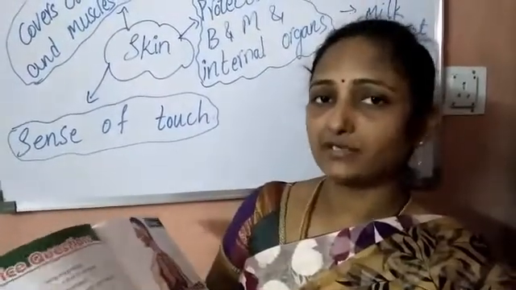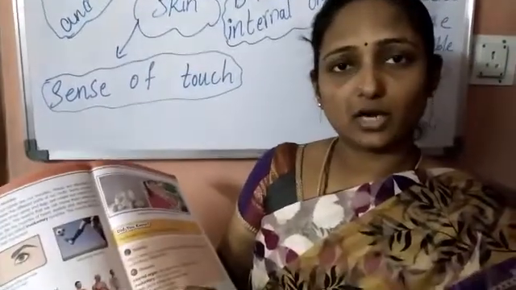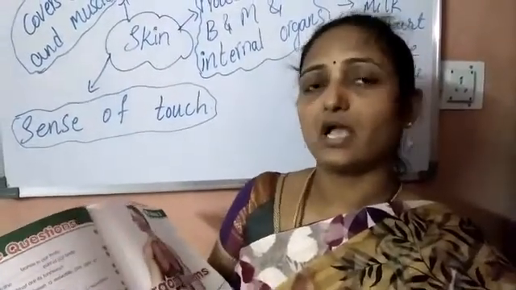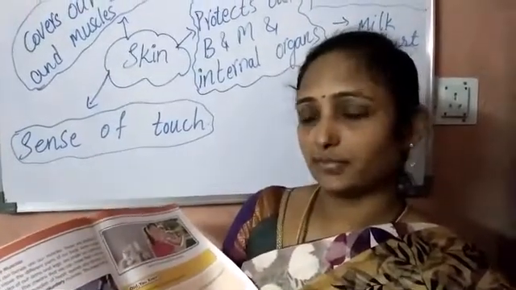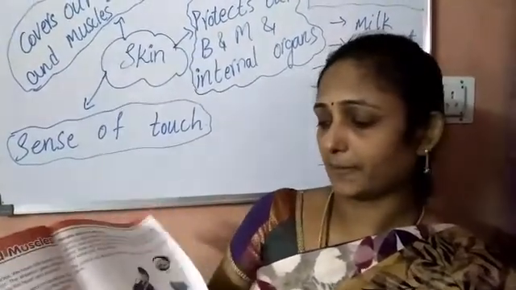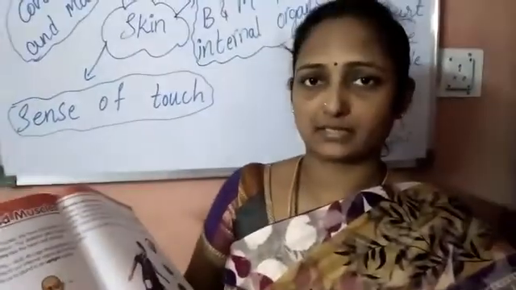Complete this, and children, you are going to complete even the glossary part. Learn the glossary, and you are going to complete these 2 questions in classwork, and you are going to draw the pictures. Draw these pictures, the skeleton picture model, and you are going to label the parts.